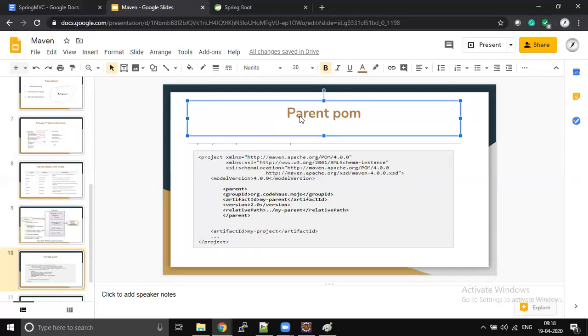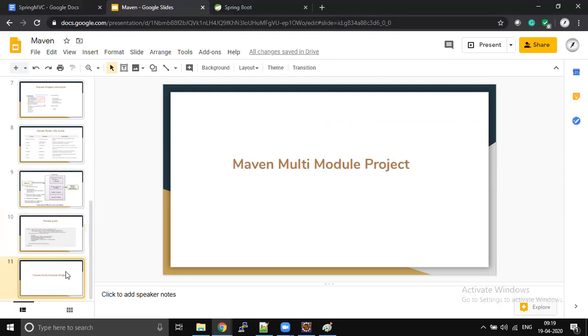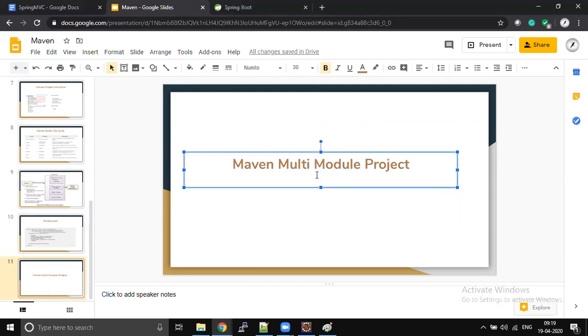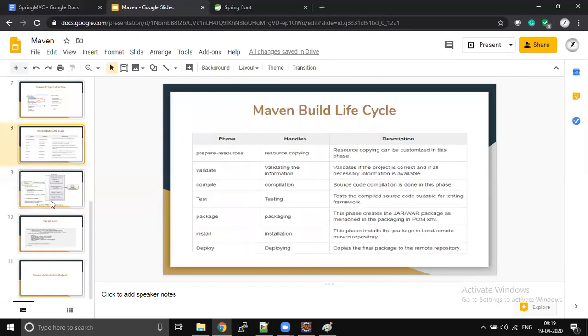Spring Boot will completely play with this parent POM itself. Without a parent POM, you can't write a Spring Boot project, so we need to spend a few minutes here. Then finally, multi-module. In microservices, the multi-module concept is not used, but you must know it. So these two are very important: parent POM and lifecycle.